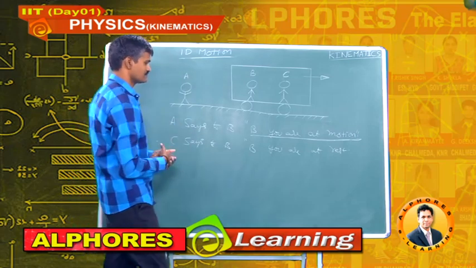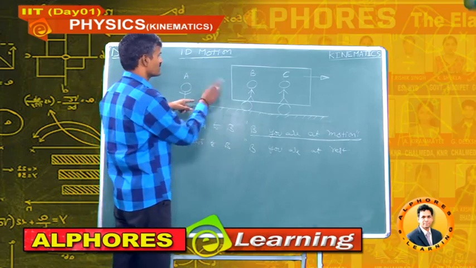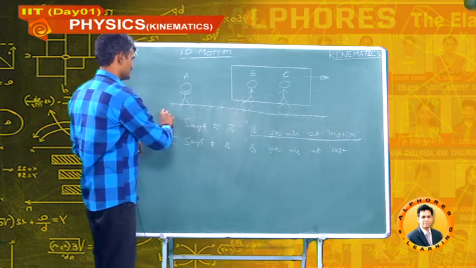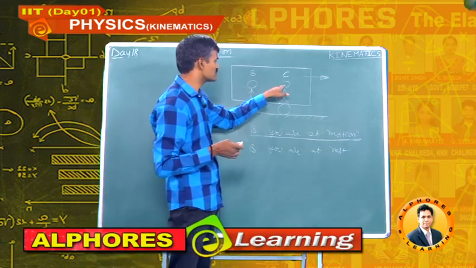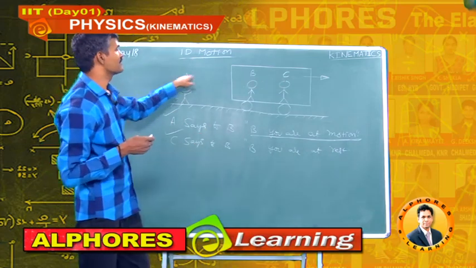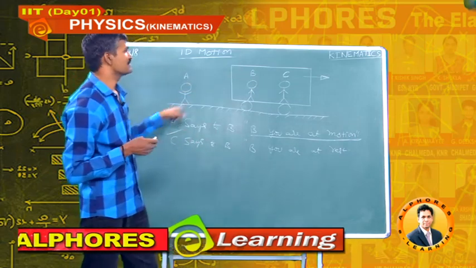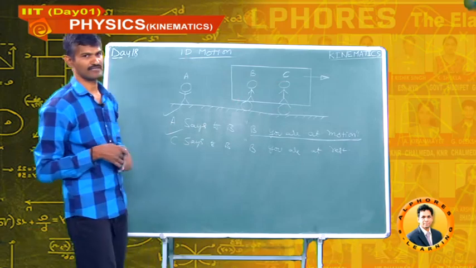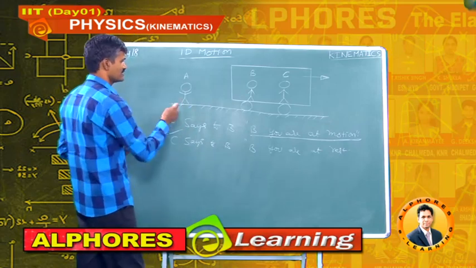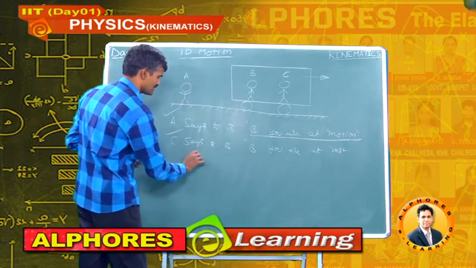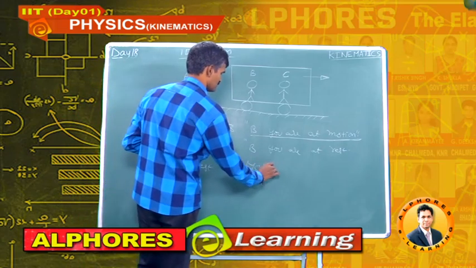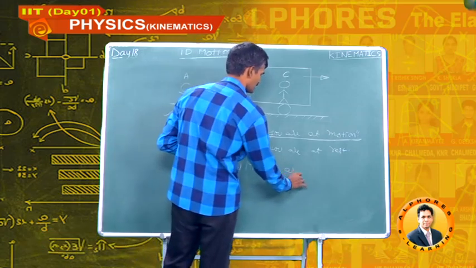To justify that, with respect to A, B is in motion, this statement is correct, and at the same time with respect to C, B is at rest. Both statements are correct. Now I conclude this example: rest and motion are relative.